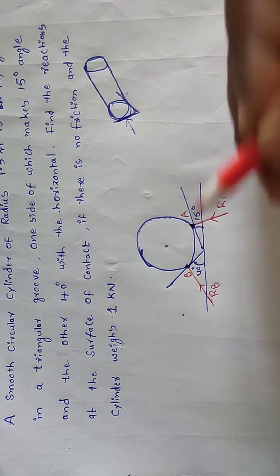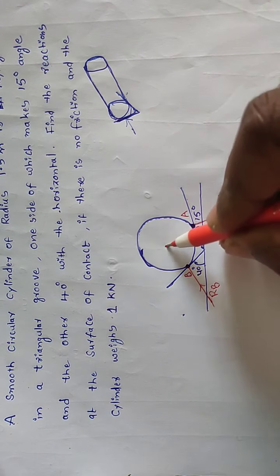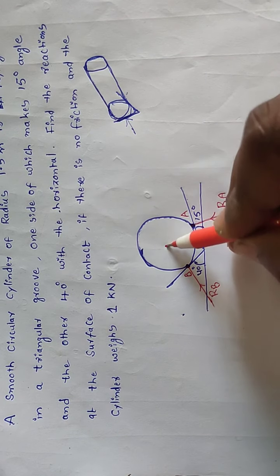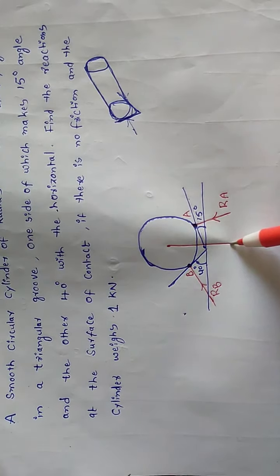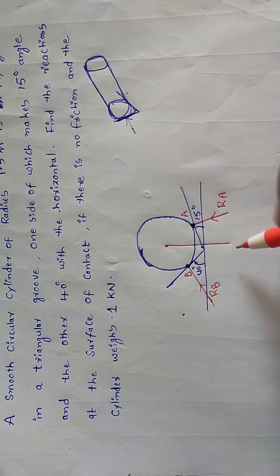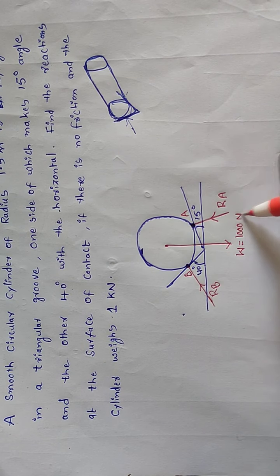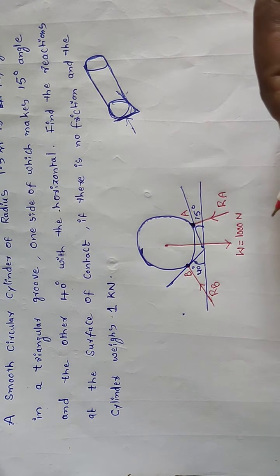Weight always acts in downward direction. That means 1000 Newton. Weight is 1000 Newton.